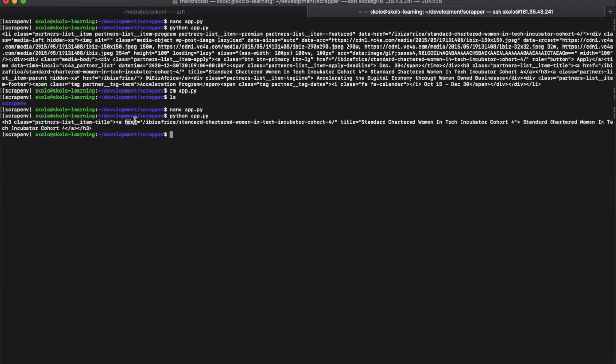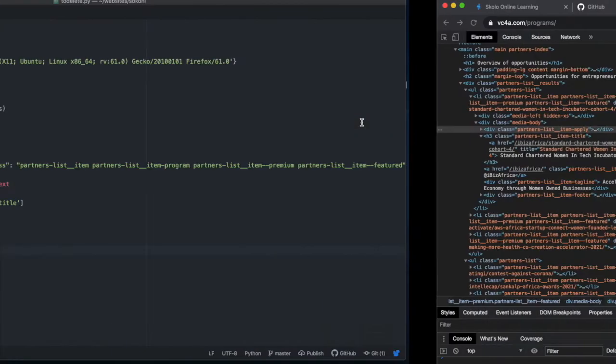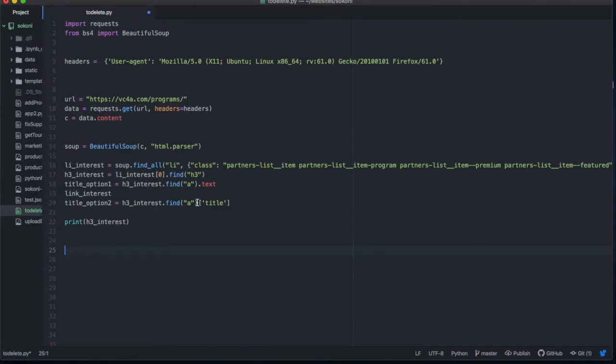And then I want the href. We would get it the same way you got that title there. So you would just do find A and the href. All right, let's hope this is correct. So I'm going to print this, and copy. Print option 2, all right, paste